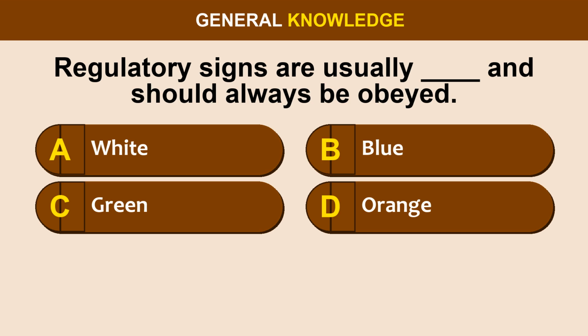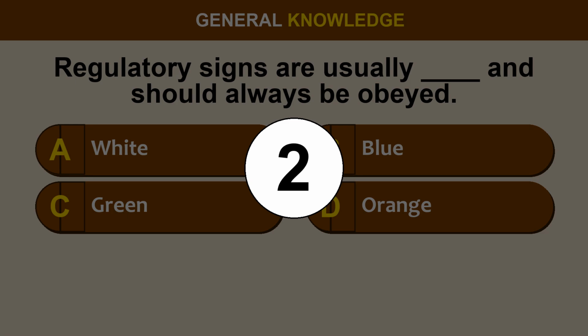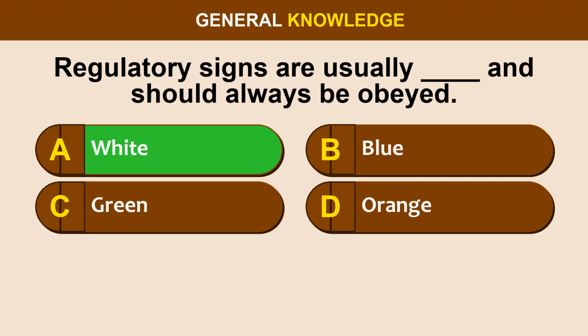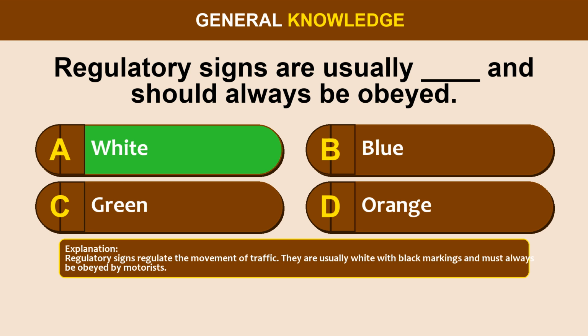Question 14. Regulatory signs are usually blank and should always be obeyed. Option A, white. Option B, blue. Option C, green. Option D, orange. The correct answer is option A, white. Regulatory signs regulate the movement of traffic. They are usually white with black markings and must always be obeyed by motorists.